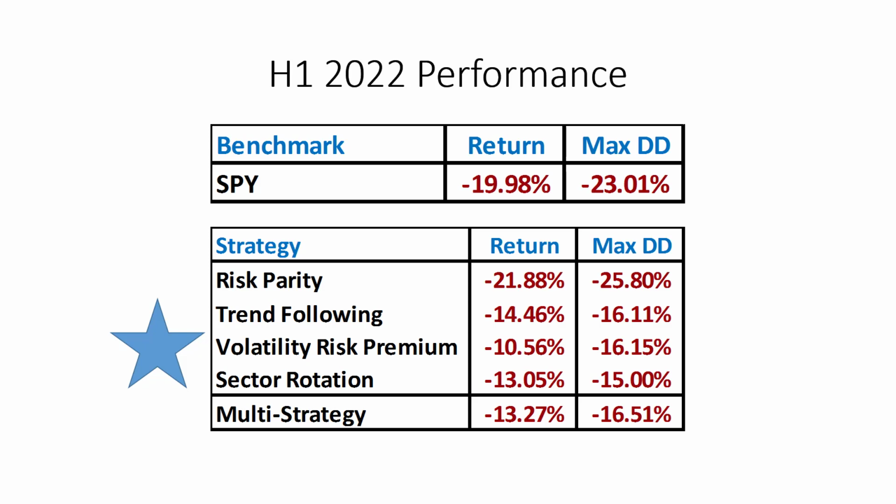Now, risk parity is also doing what it's supposed to do, just that this is a unique period that is tough for a pure long-only asset allocation model. At the overall level, the multi-strategy portfolio did better than SPY and was more resilient on the downside. So this is in line with our expectations. So this is our model updates for the first half of 2022. Let's see how the rest of the year pans out.